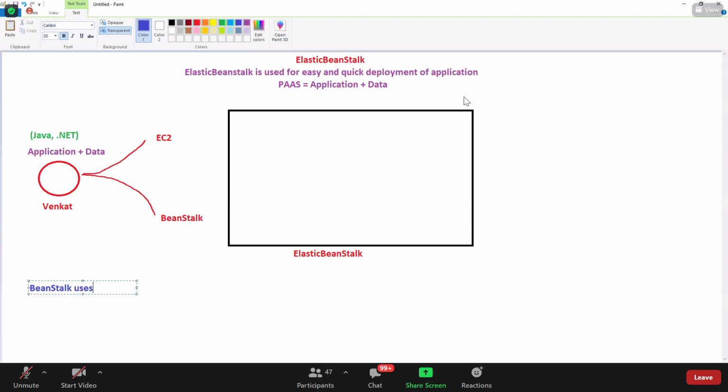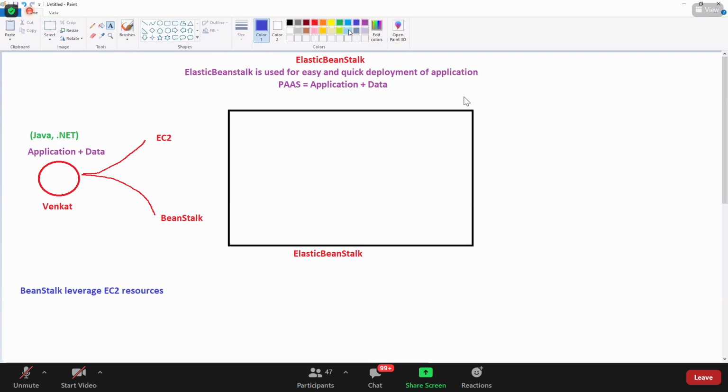Beanstalk uses, I don't know the spelling. Okay, don't underestimate me. Beanstalk leverages EC2 resources.